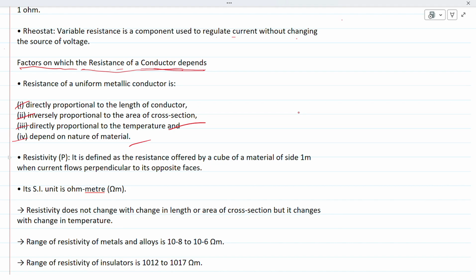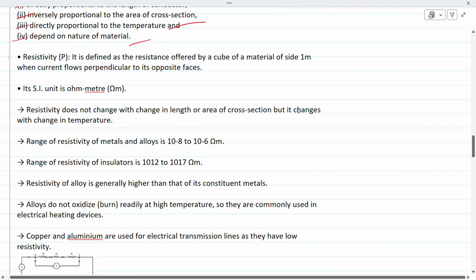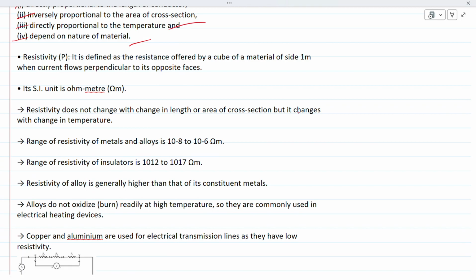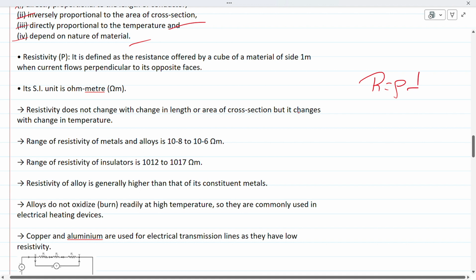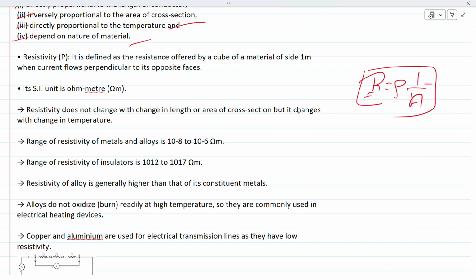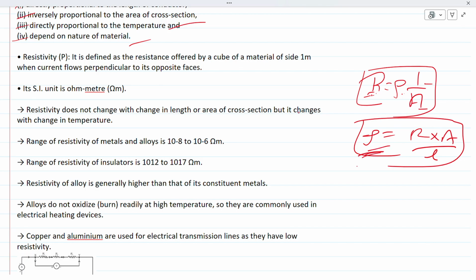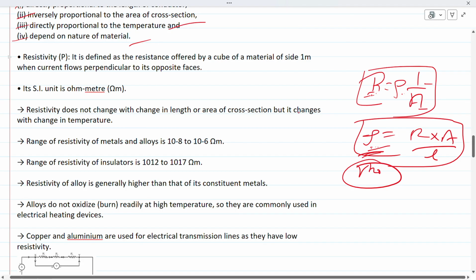Okay, the next topic is resistivity. First of all, you all have to remember a formula: resistance R = ρL/A. Here the resistance of the wire is directly proportional to length, inversely proportional to area, and directly proportional to resistivity. And resistivity is ρ = RA/L. This ρ is called resistivity.